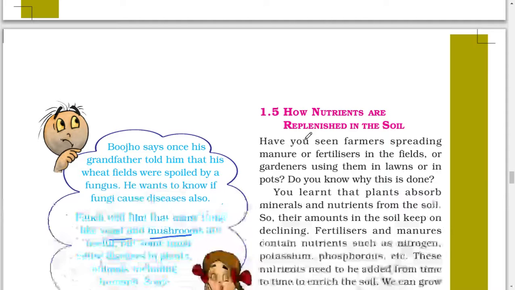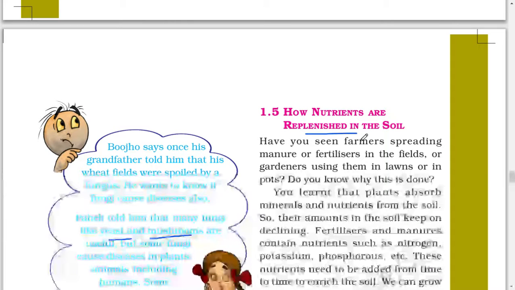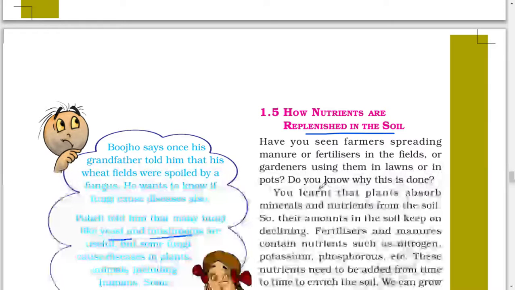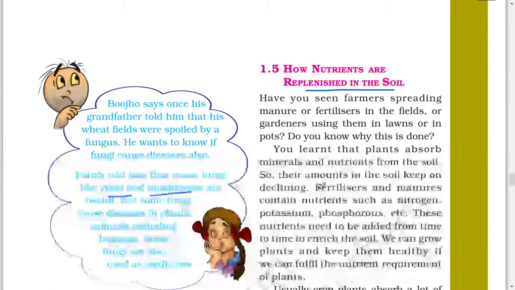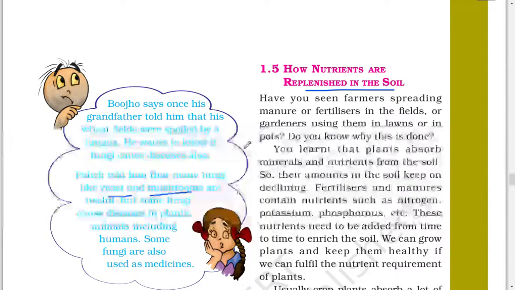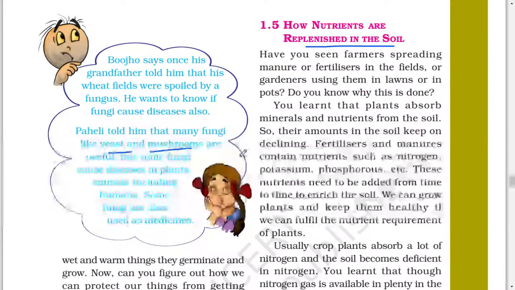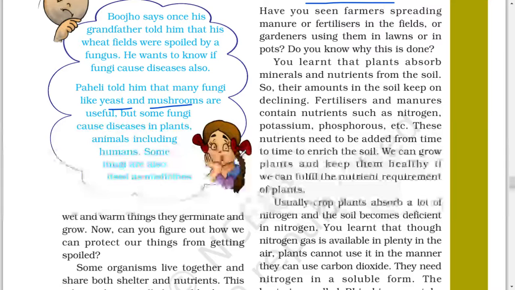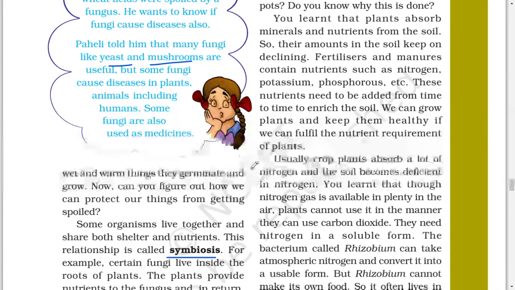Next, how nutrients are replenished in the soil. Have you seen farmers spreading manure or fertilizer in the field, or gardeners using them in lawns or in pots? Do you know why this is done? You learned that plants absorb minerals and nutrients from soil, so their amount in the soil keeps on declining. Fertilizers and manure contain nutrients such as nitrogen, potassium, phosphorus, etc. These nutrients need to be added from time to time to enrich the soil. We can grow plants and keep them healthy if we can fulfill the nutrient requirement of plants.